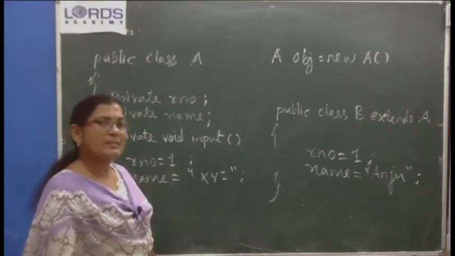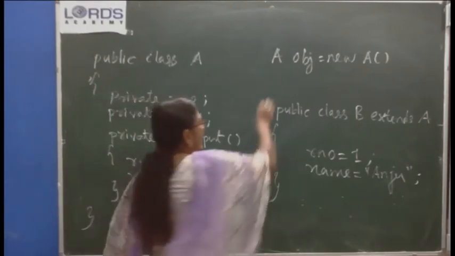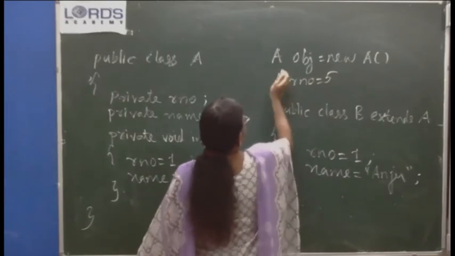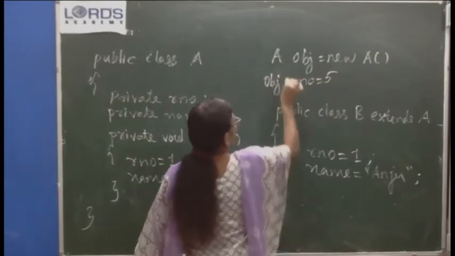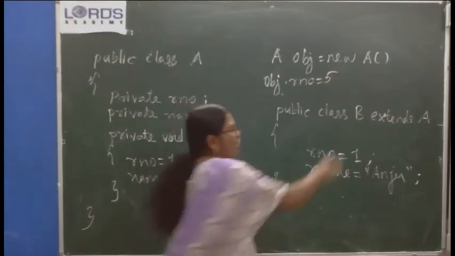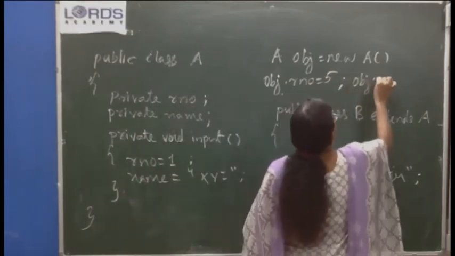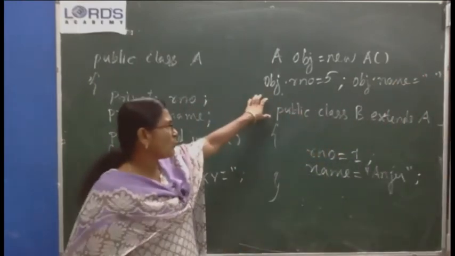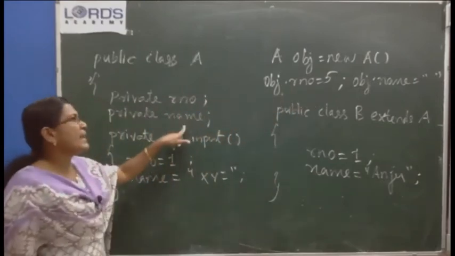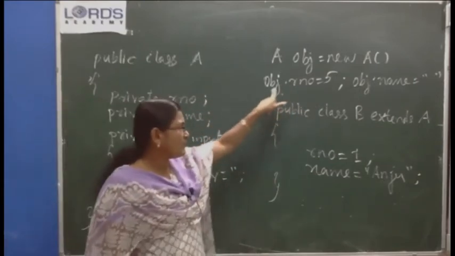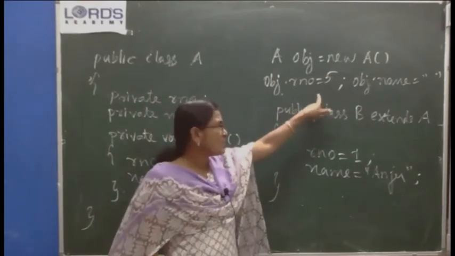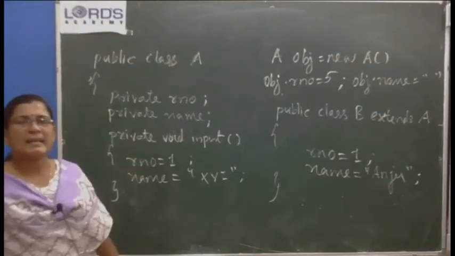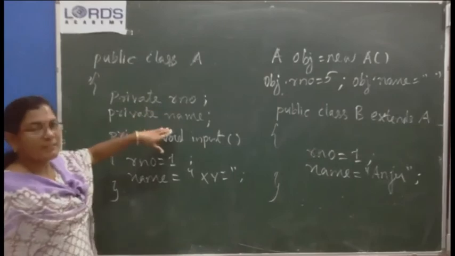You created an object in some other class through code. Now obj dot roll number equal to 5, or obj dot name equal to something. Okay, so you will not be able to refer to the roll number variable and name variable by specifying object name dot variable name because they are not accessible, they are private. Okay, object dot variable name is not possible in case of private variables.